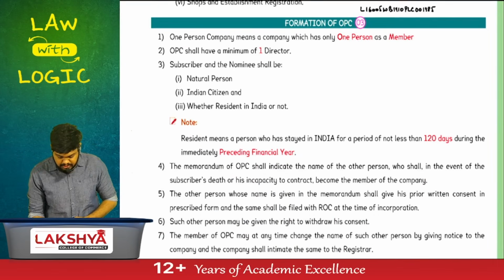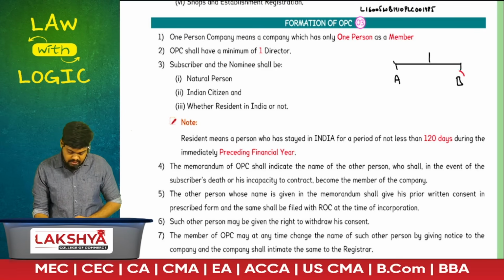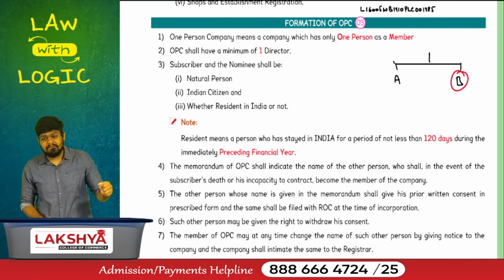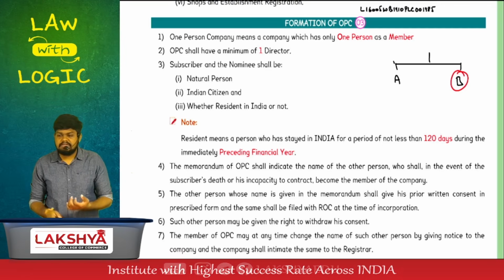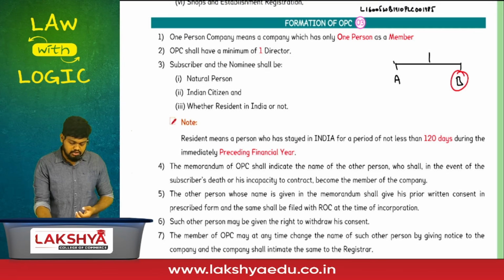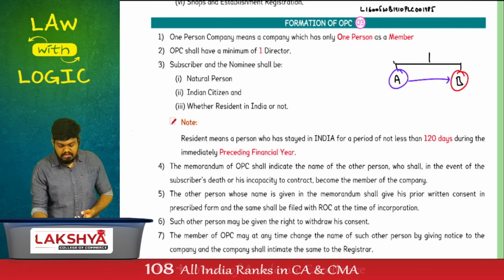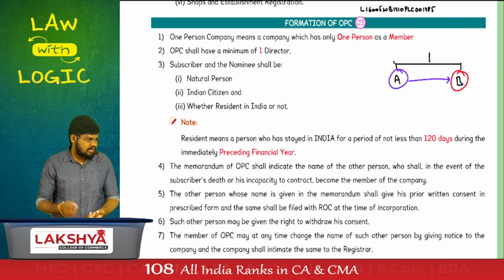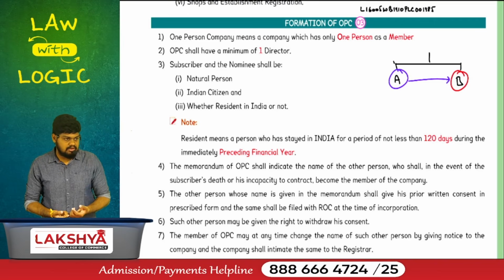The incorporation process is of two parts: Part A and Part B. Whatever documents we have submitted today are not Part A, they are Part B. What actually happens for incorporation of a company is that you have to get a name reserved first. The reservation of name happens in Part A. Once the name is reserved, then you will be allowed to submit documents. Once the documents have been submitted, then you will get incorporated as a company.